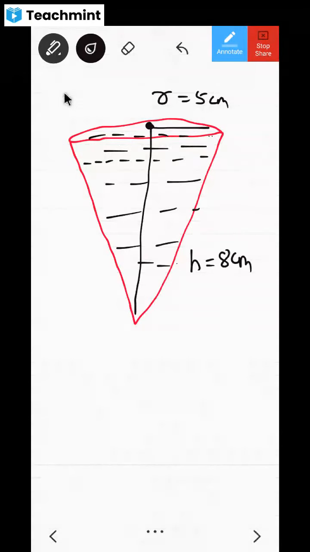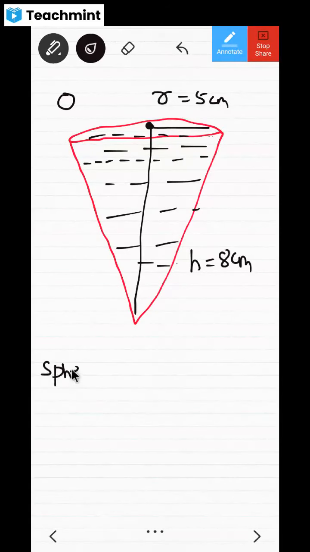Now in that, what you are putting is lead shots. One lead shot is there, like a sphere. Let me write it as sphere, and let me write cone here. Already you have written all that cone details, no need to write it one more time. So whatever sphere is there, that sphere is having how much radius? It is having 0.5 centimeter radius.